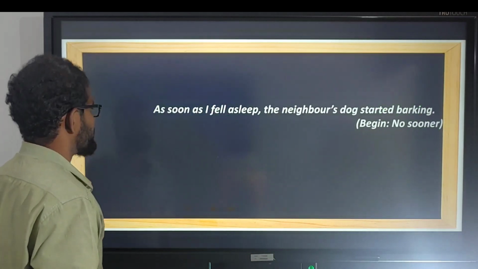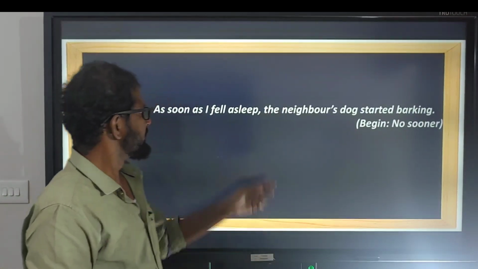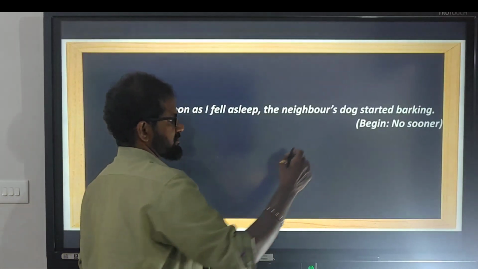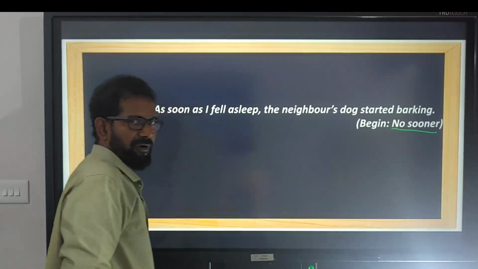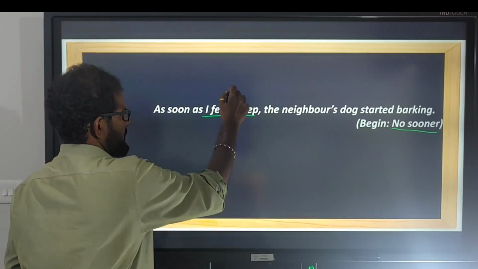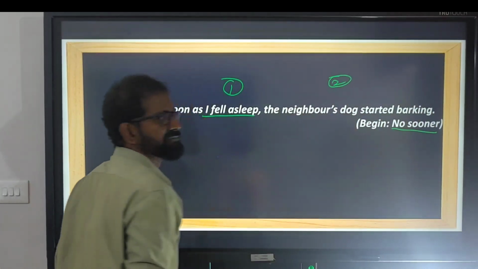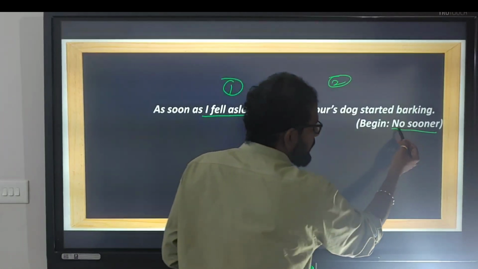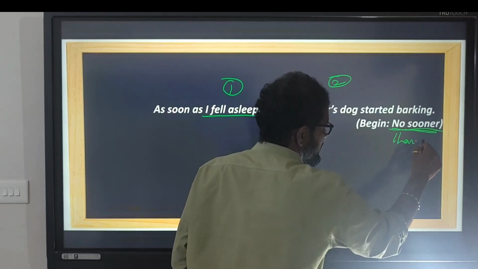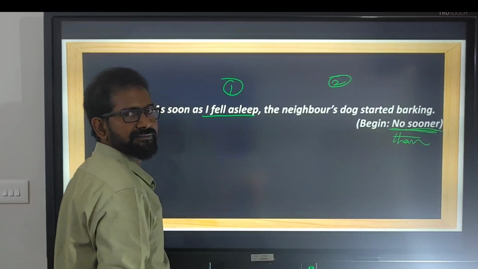Let us take another example. As soon as I fell asleep, the neighbor's dog started barking, and asking us to begin with no sooner. Step 1. Find out the first completed sentence. I fell asleep is the first. Neighbor's dog started barking is the second. Now what is the appropriate conjunction for no sooner? No sooner, we use than conjunction.